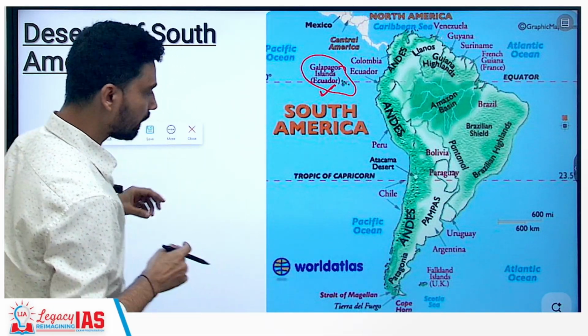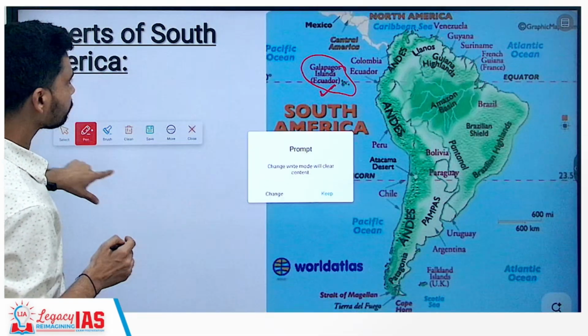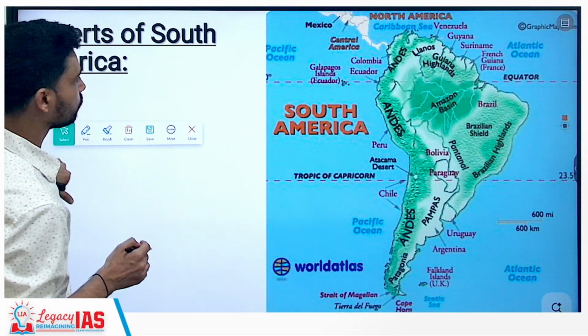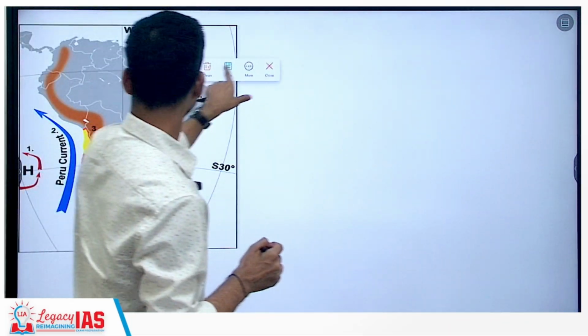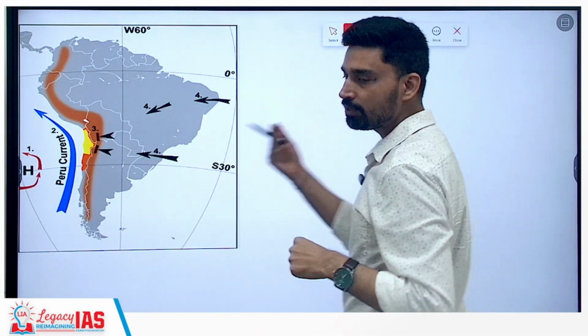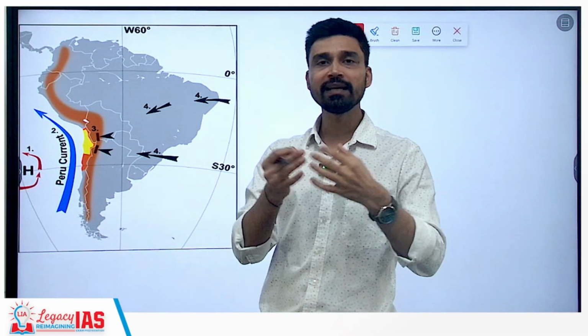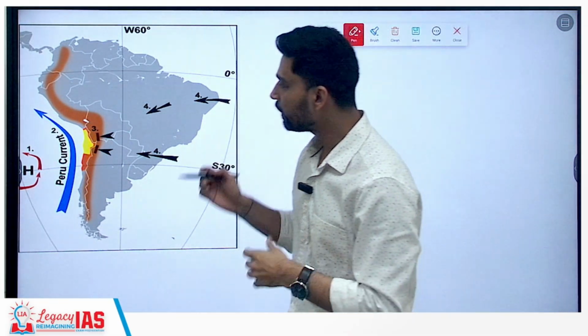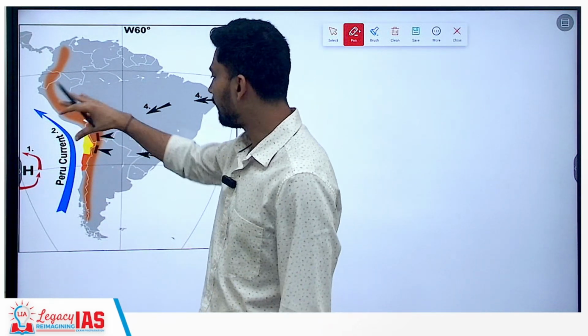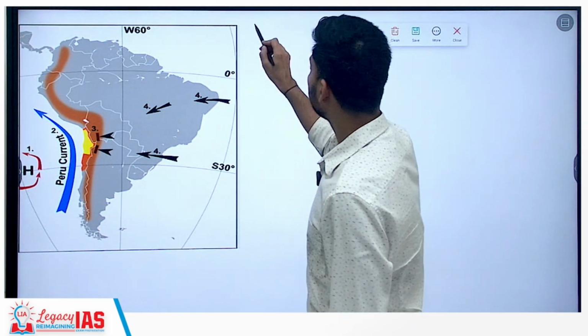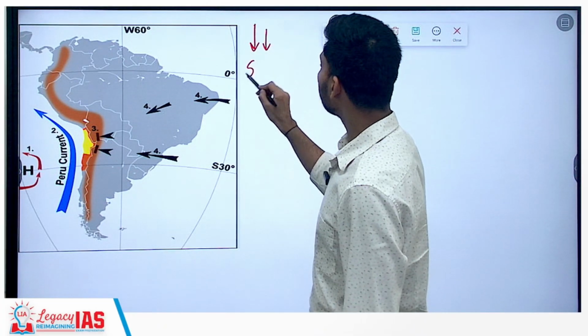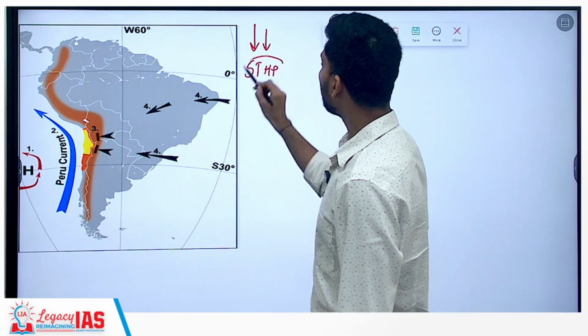So that is overall what we can understand as far as the major features of South America is concerned here. Now, as we can say, Atacama is the driest desert. The question can also be asked: why is Atacama the driest desert? So it is obvious. First of all, the latitude of Atacama is such that it lies in what you can call the subtropical high pressure belt, where you have the descent of air.